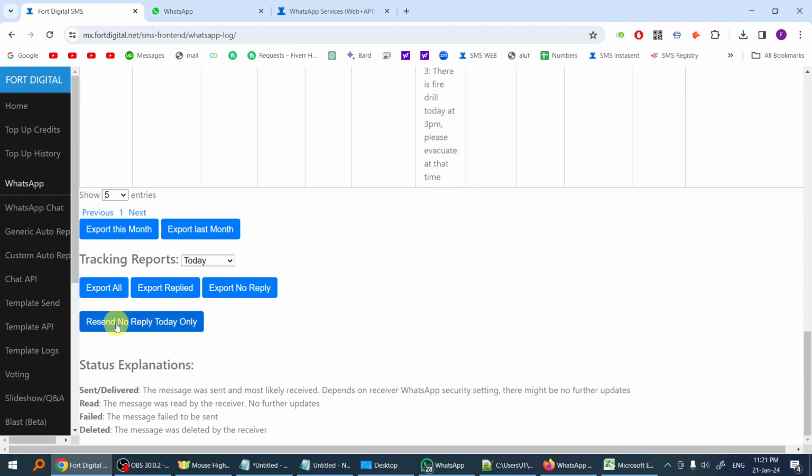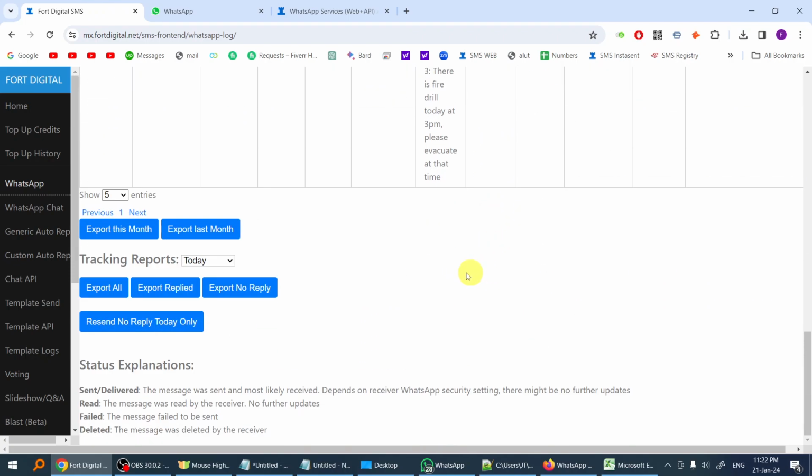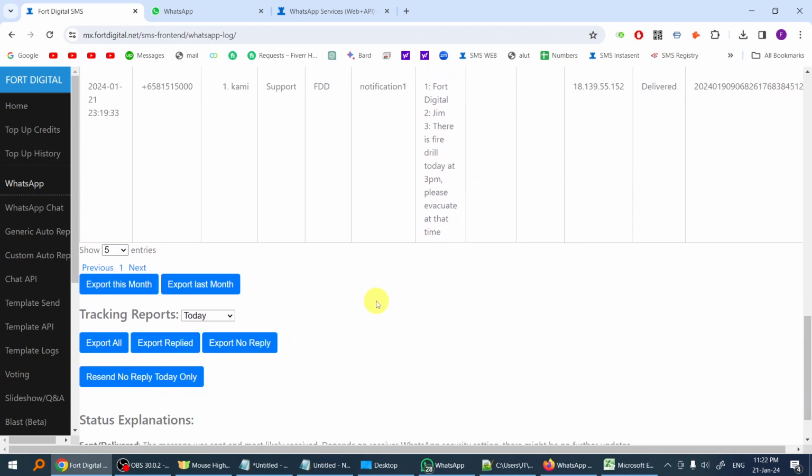You can click resend, and you will resend to all the non-replied, meaning those who have not replied to you. That means they have not acknowledged the situation. They do not know about the emergency. You can try to send to them again. You just click this, and it will resend to all of those who have not replied.